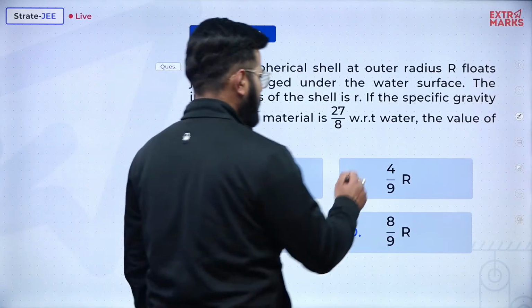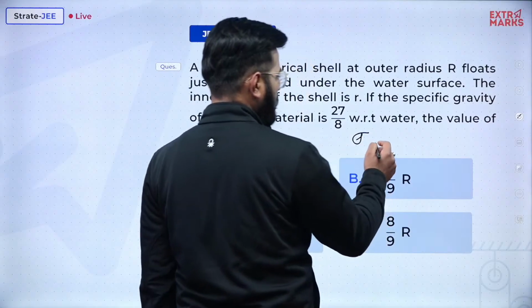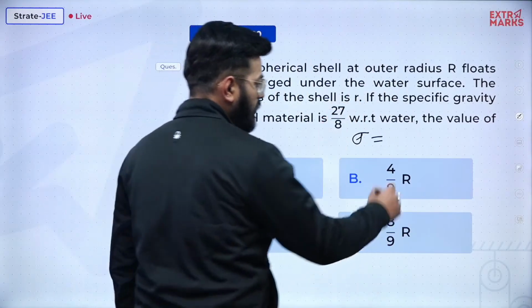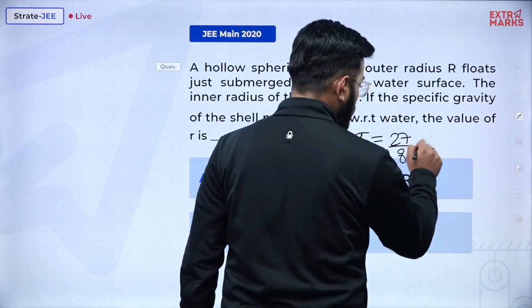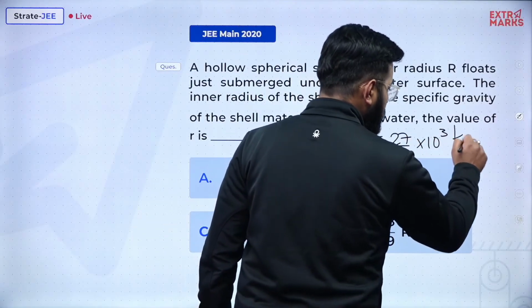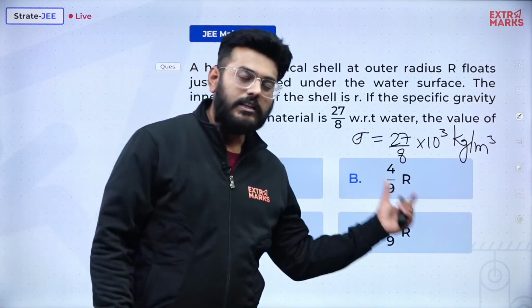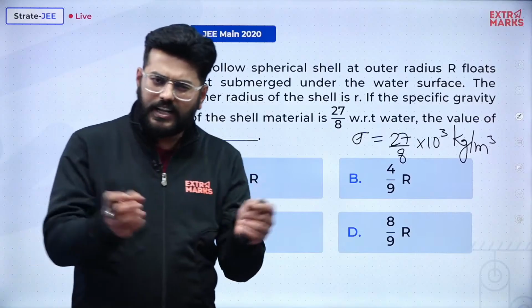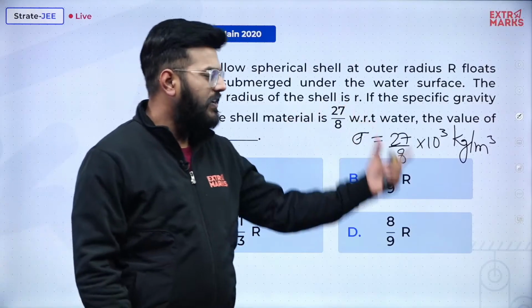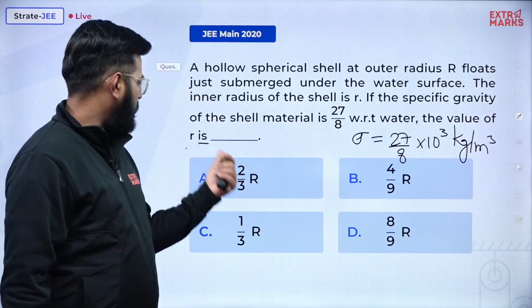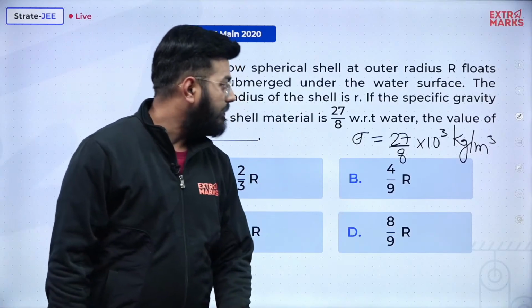The density of the material of which the shell has been created will be equal to 27 by 8 into 10 raised to the power 3 kg per meter cube. Now we need to find the value of r, obviously in terms of capital R.